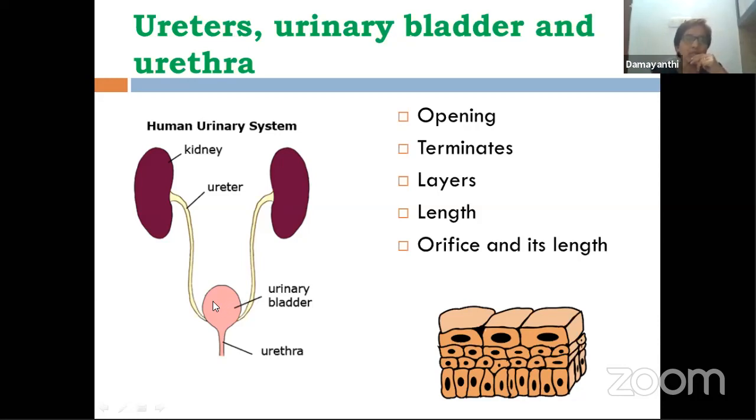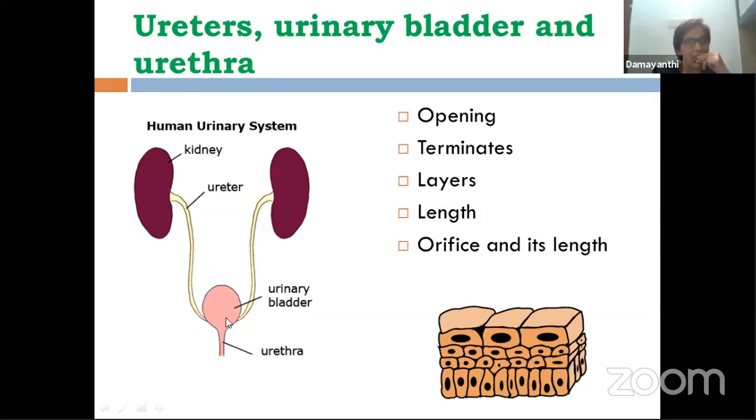And now let's talk about the urinary bladder. How do we define the urinary bladder? The urinary bladder is single, that means only one urinary bladder is present. We say that it is a median organ. What do we mean by median? Median means it is present on the longitudinal axis of the body. Its shape is pear shaped, the shape of a fruit.